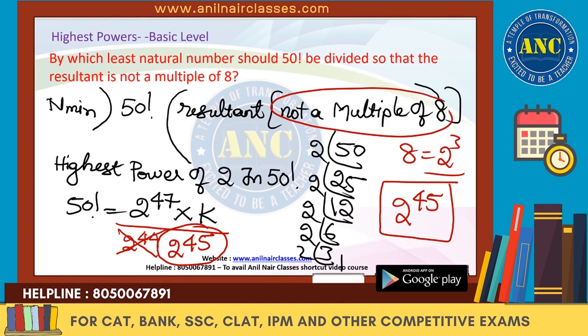So what is the minimum value that I should use? 2 power 45. I hope it is clear why we are not using 2 power 44. 2 power 1 to 2 power 44 you cannot use. Why? Because if you use 2 power 43, 47 minus 43 is 4, and 2 power 4 is 16. 16 is a multiple of 8. I hope the idea is clear.